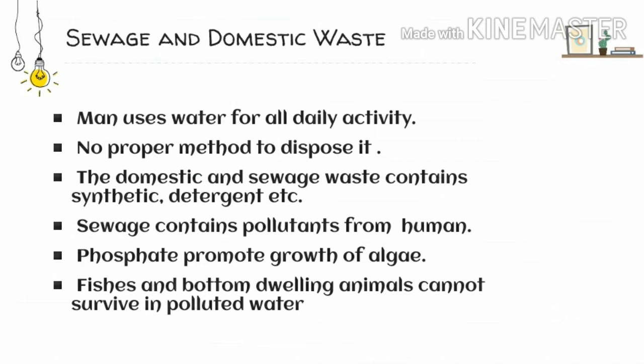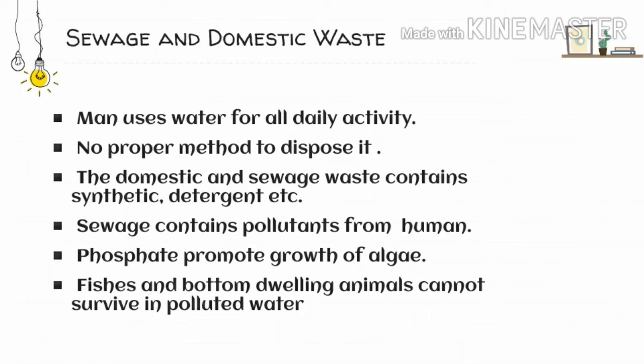The waste that is generated from the domestic and sewage waste is a nutritious mineral, that's why it promotes the growth of algae, which increases to a great extent. And when it increases, since it is a plant, it uses the dissolved oxygen that is present in the water, and there will be deficiency of oxygen in the water. And this deficiency of oxygen in the water, we all know, is known as eutrophication. Not only the algae, but the bacteria, protozoa, and yeast also contribute towards the process of eutrophication, or the deficiency of oxygen.